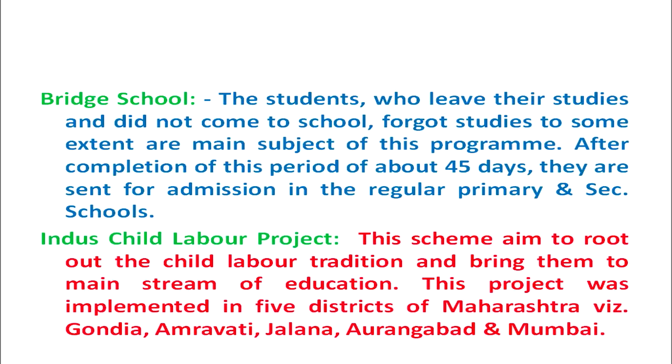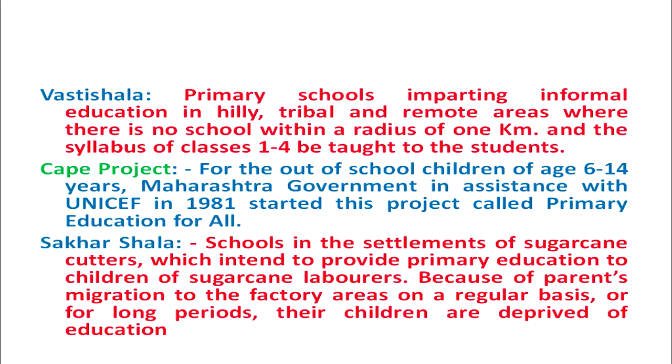So this project was launched in these 5 districts, so that the children who were working in one occupation or who were involved in the other occupation were provided education under this project. And this project was implemented through voluntary cooperation, through the cooperation of NGOs.